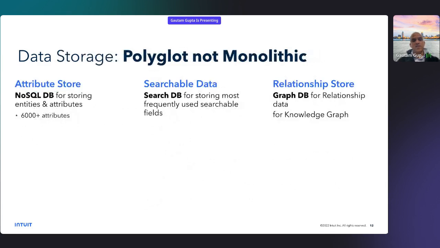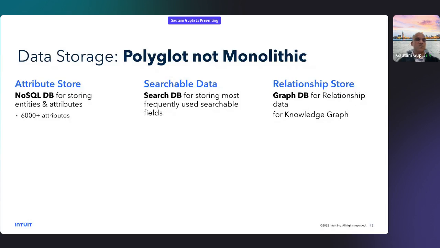The next one is data storage, which is, let's say, if data is not moving, then the data is at rest, right? So it has to be stored somewhere, because from that data only you can build the knowledge graph. So here the solution is polyglot, not monolithic. That pattern really helps us, which means there is no single database technology that can serve all kinds of usages for data storage. So we use multiple kinds of data storage systems.